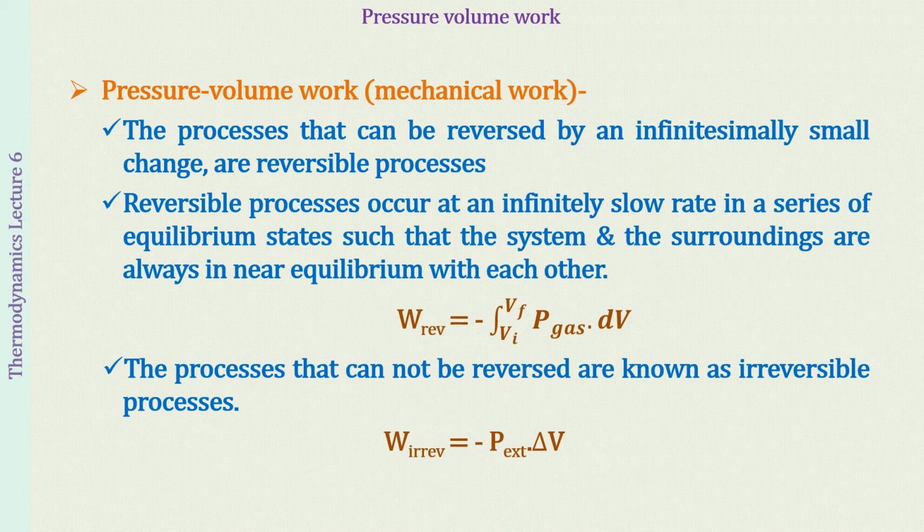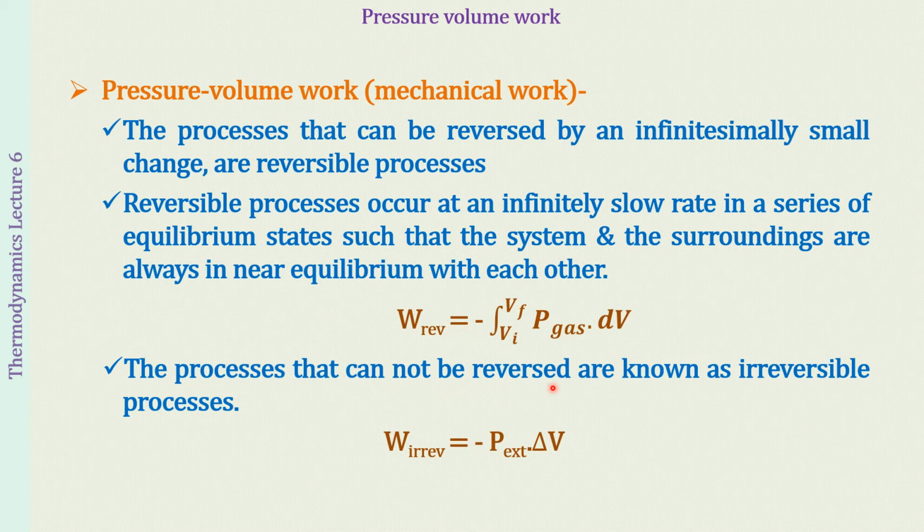So now what we can sum up from the whole discussion that we have done till now is that the processes which can be reversed by an infinitesimally small change are called reversible processes. The reversible processes occur at an infinitely slow rate in a series of equilibrium steps such that the system and the surroundings are always in near equilibrium with each other, and the work done in the reversible process is going to be minus the integral of P gas dV from Vi to Vf. Obviously, this is in accordance with the sign convention.